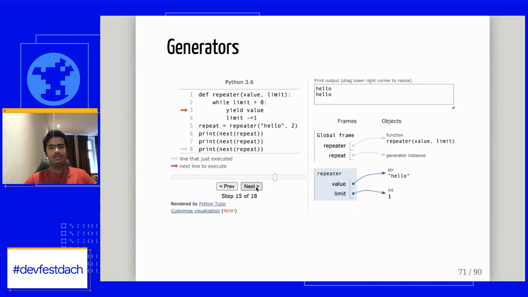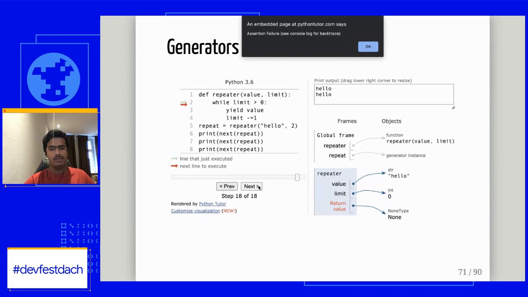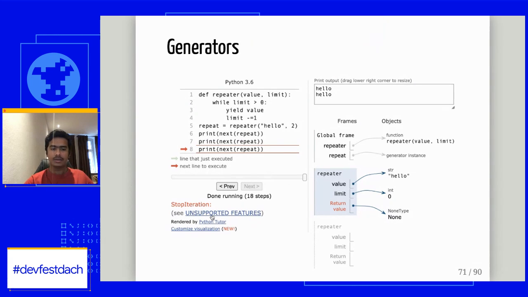But now since we resume from it, our integer got decremented to 0, and now we are kicked out of the while loop. Once we get kicked out of the while loop, the whole function will return the none type to the generator, and once the generator gets the none type, it will raise an exception for us, because it says I'm exhausted, I got kicked out of the loop, and I don't have any value, so I need to raise the exception. So we should be getting a StopIteration exception, and that's how we got it.